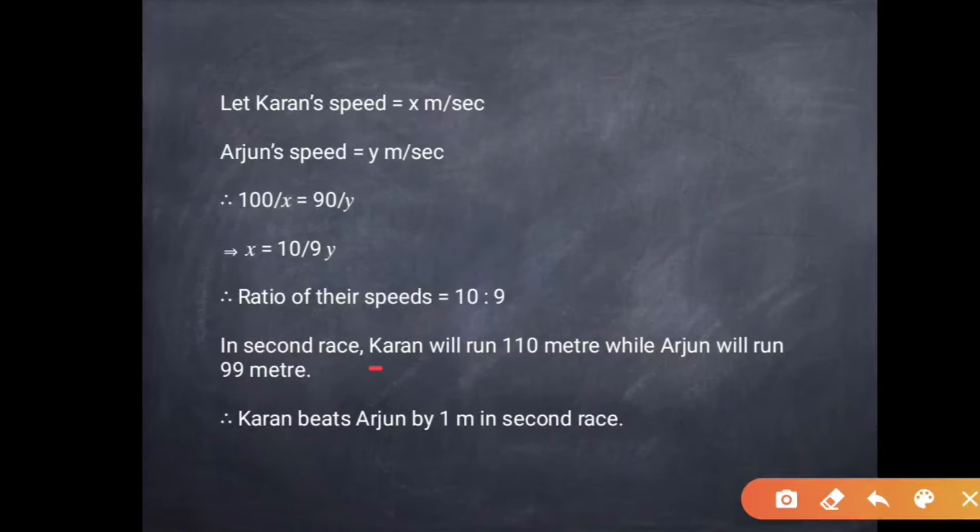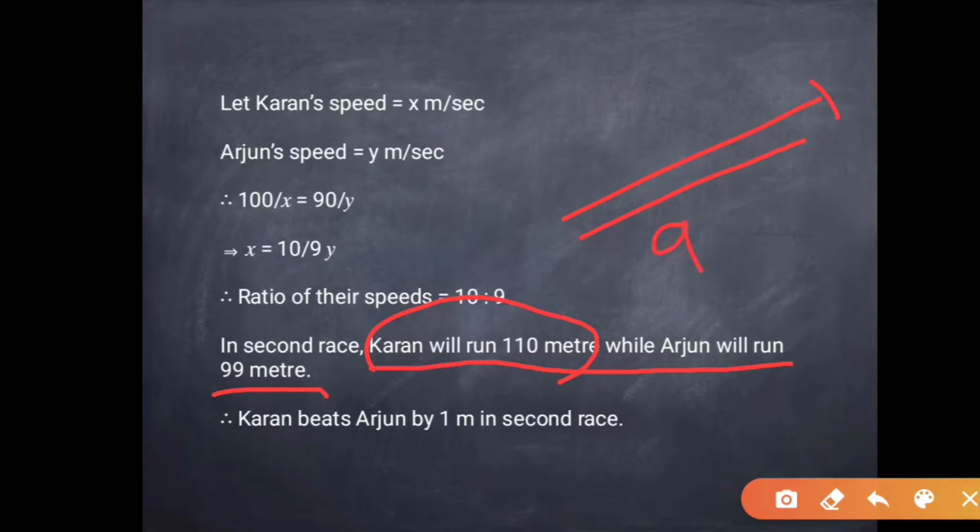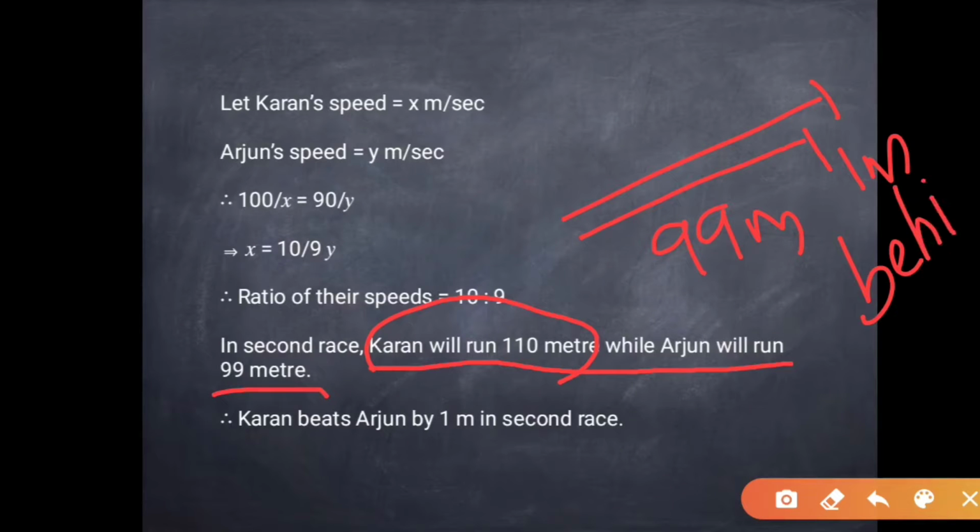Therefore, in the second race, Karan will run 110 meters while Arjun will run only 99 meters. After running 110 meters, Karan will reach the finishing point, but Arjun will not reach because he would have covered only 99 meters, and hence he will be 1 meter behind Karan.